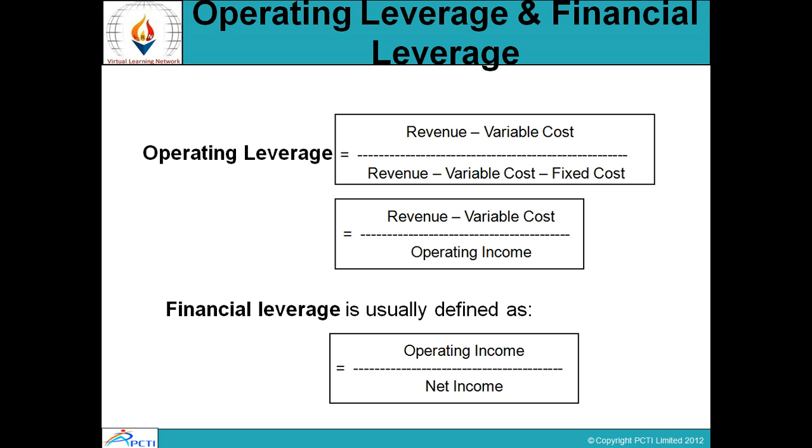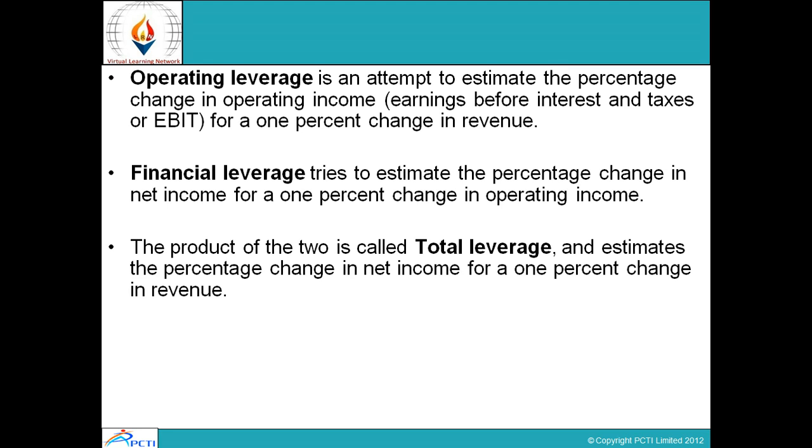Same thing we discussed over here. To calculate operating leverage, it comes out to revenue minus variable cost upon revenue minus variable cost minus fixed cost. If I take out variable cost and fixed cost from revenue, what I get is operating income. So the actual formula is revenue minus variable cost divided by operating income, which gives me operating leverage. Next, financial leverage is operating income divided by net income. Any questions? Same thing we have discussed in a theoretical form here.